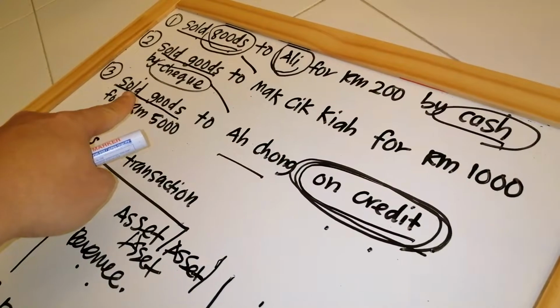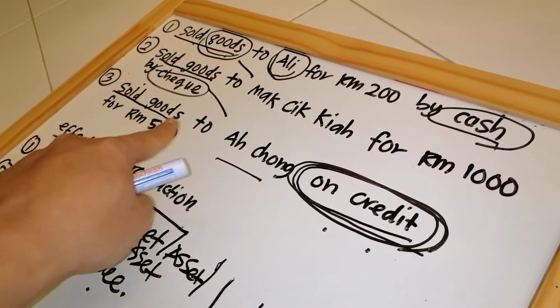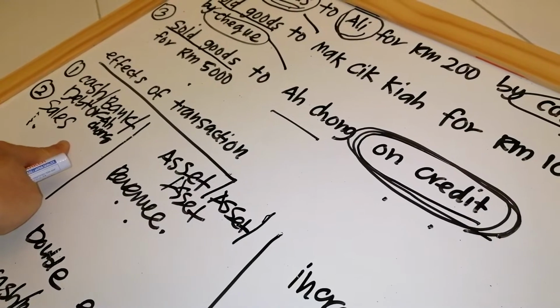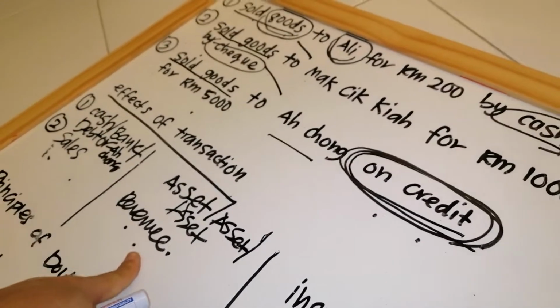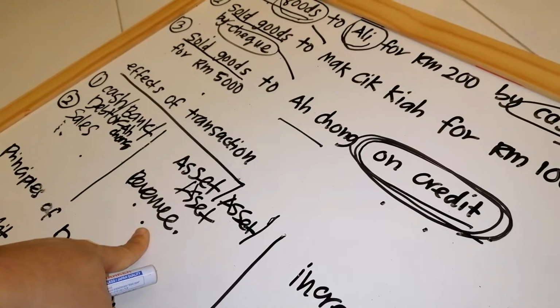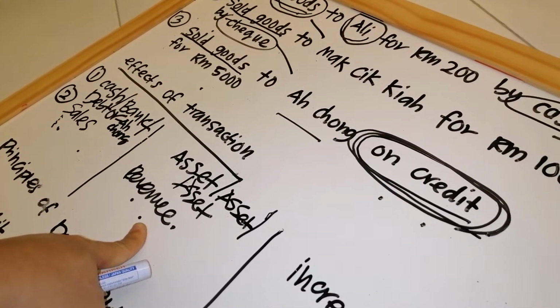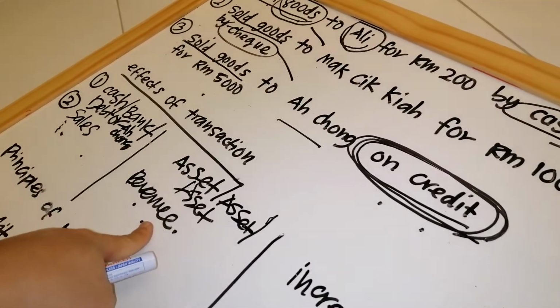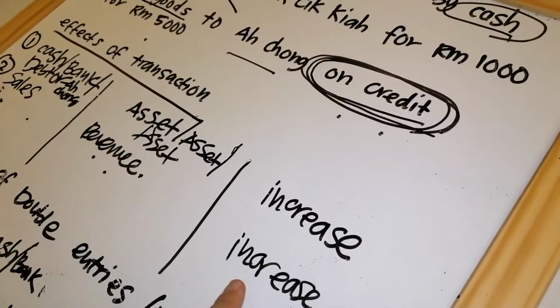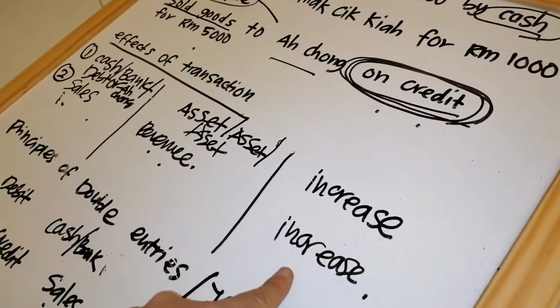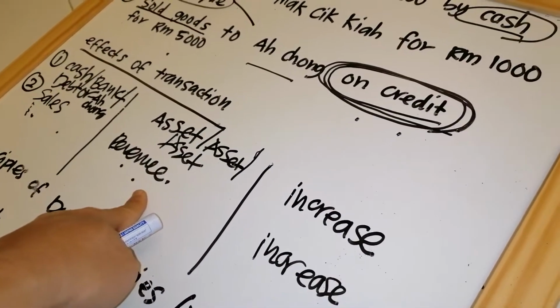The second transaction is still sold goods. Sold goods here refers to sales, and sales is still in the revenue category. Try looking through the other circles. You cannot find sales under expenses, that's impossible. Sales is still under revenue, and every new sale increases business revenue.